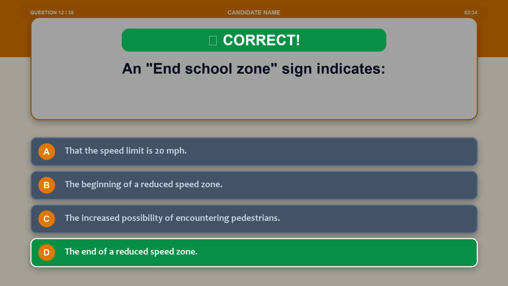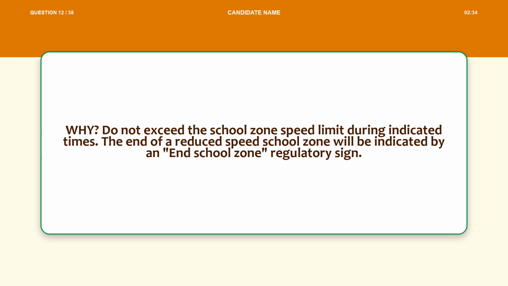The correct answer is option D, the end of a reduced speed zone. Explanation. Do not exceed the school zone speed limit during indicated times. The end of a reduced speed school zone will be indicated by an end school zone regulatory sign.